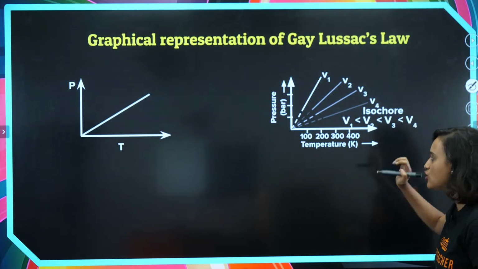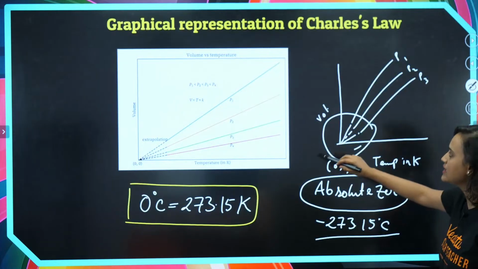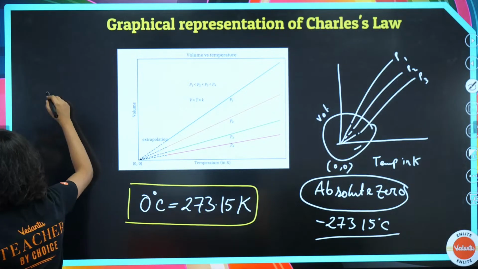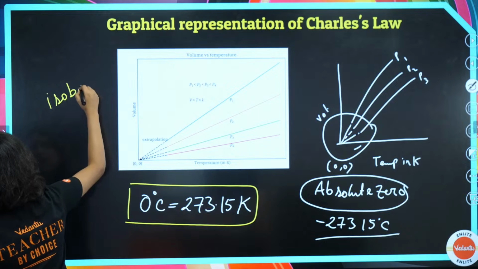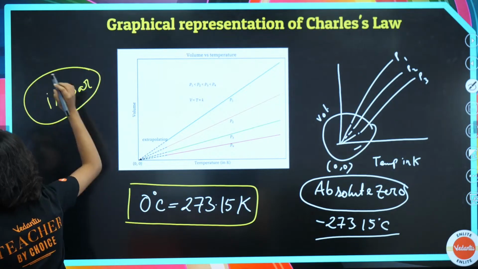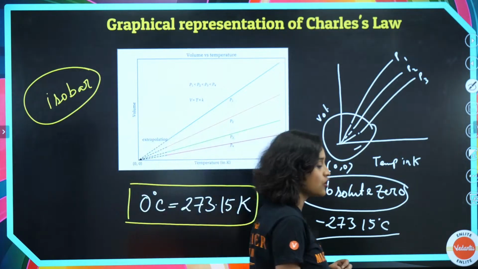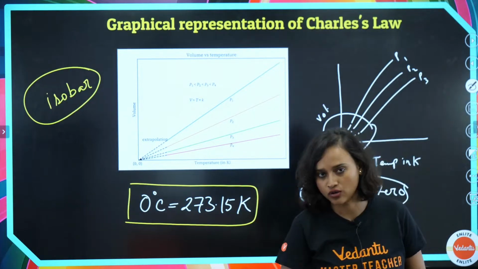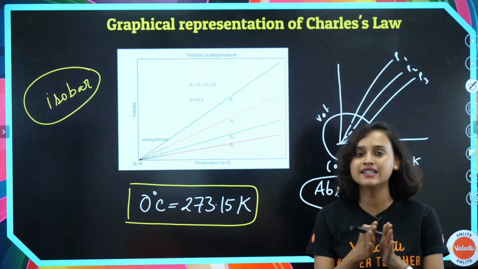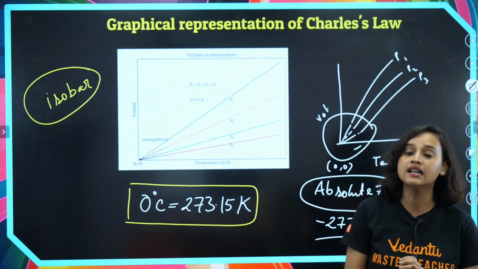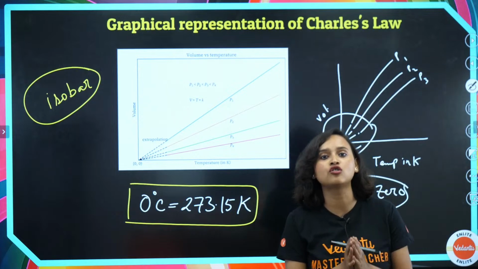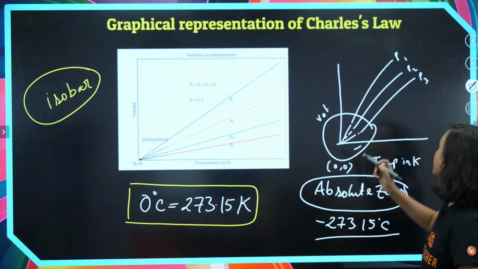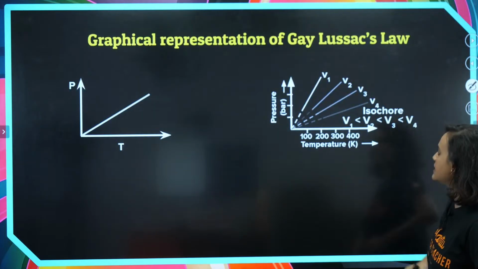So these are isochores. These are isochores. What is this? This is an isobar, by the way, because pressure is constant. And the first one, the graphical representation of Boyle's law, the graphs were isothermal. So isothermal, isobar and isochoric. Do we understand this? Isothermal means same temperature, isobar means same pressure, and isochore means same volume. Okay? Is that clear, guys? I hope so.